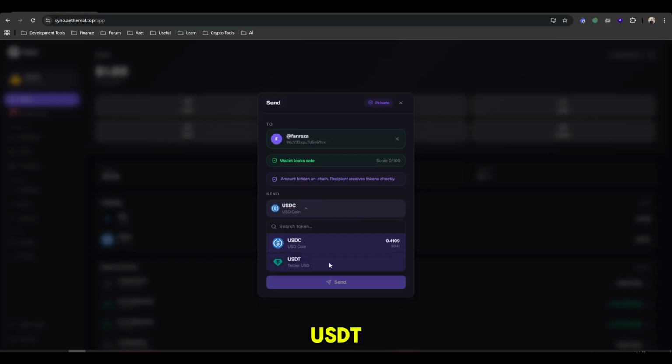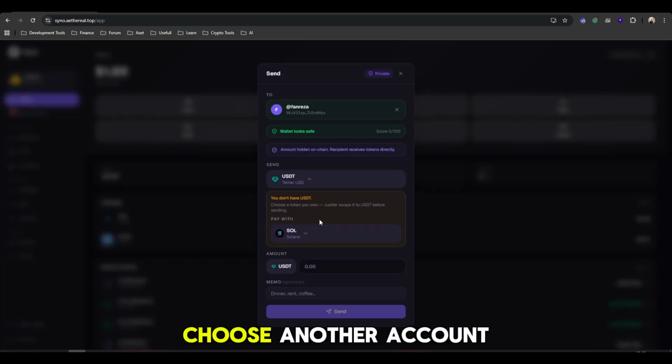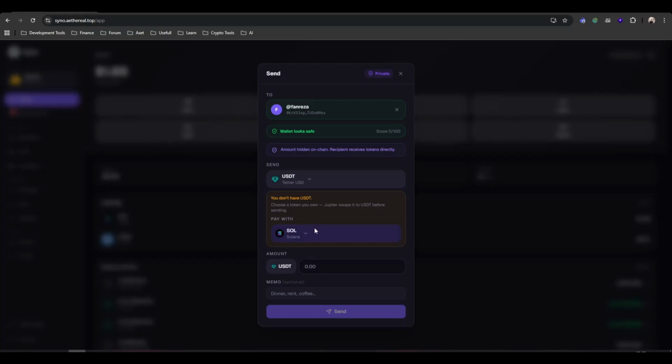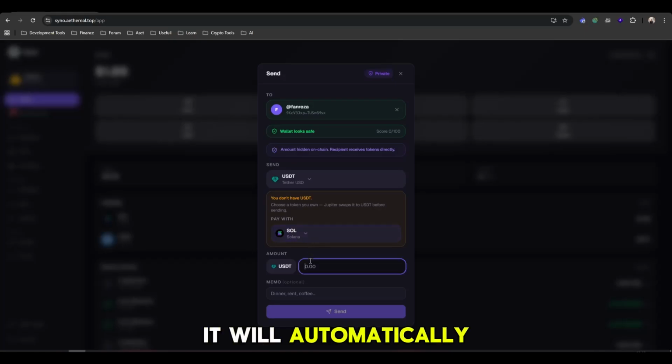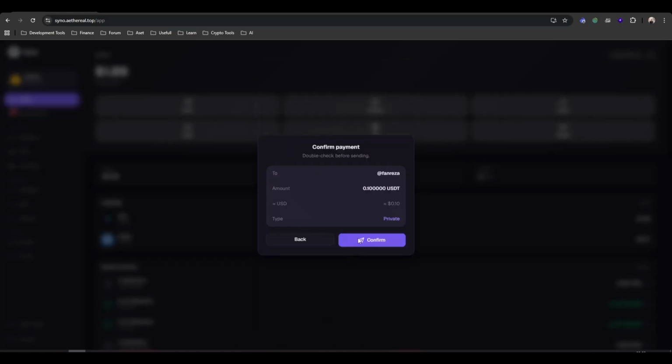If you choose USDT and you don't have USDT in your account, you can always choose another token. Like this, we'll be using Solana. It will automatically swap Solana into USDT, and then it will do a private transfer to your friends. So let's do this.